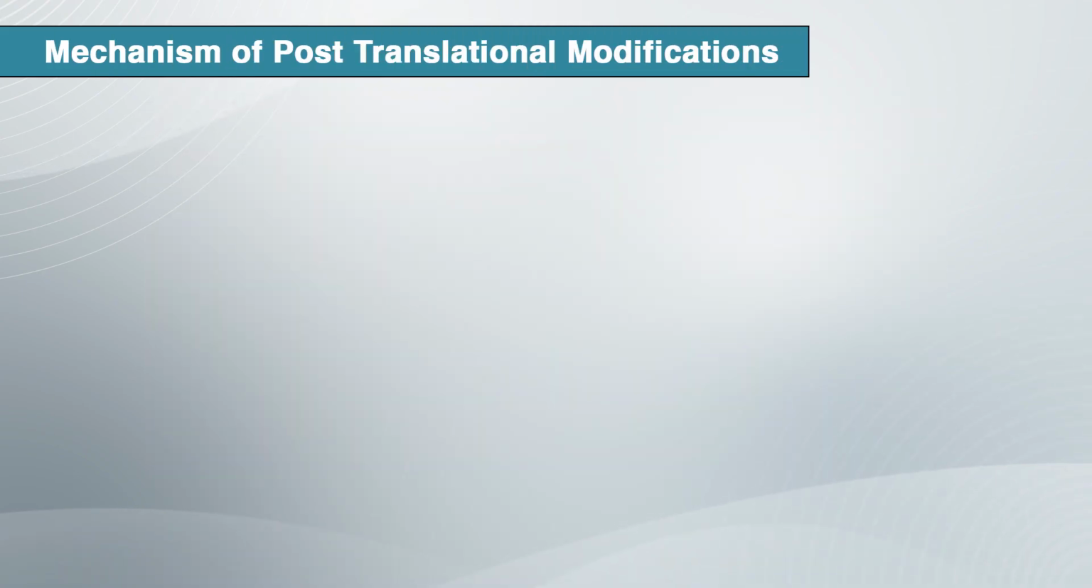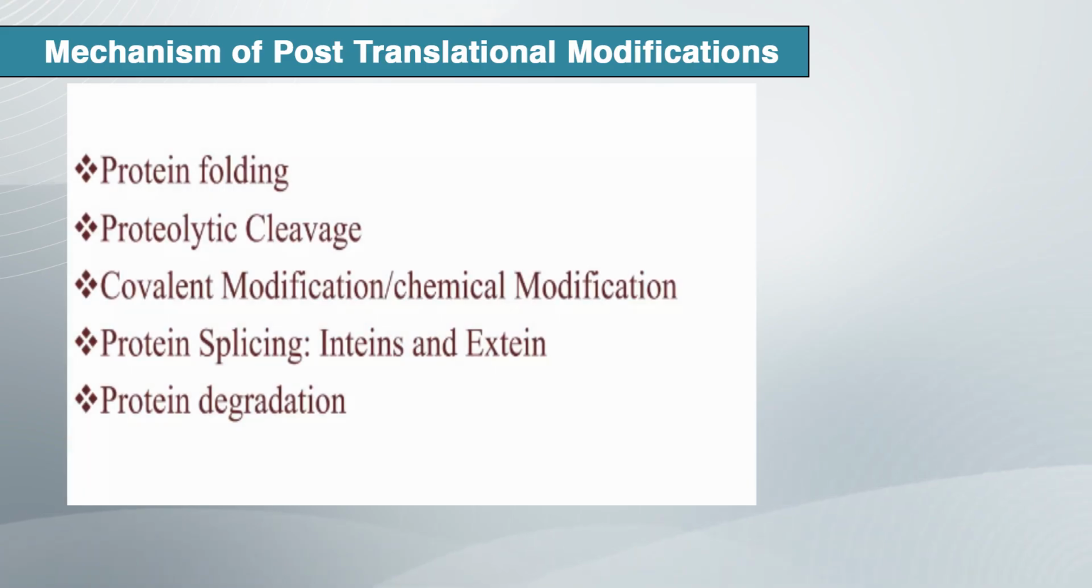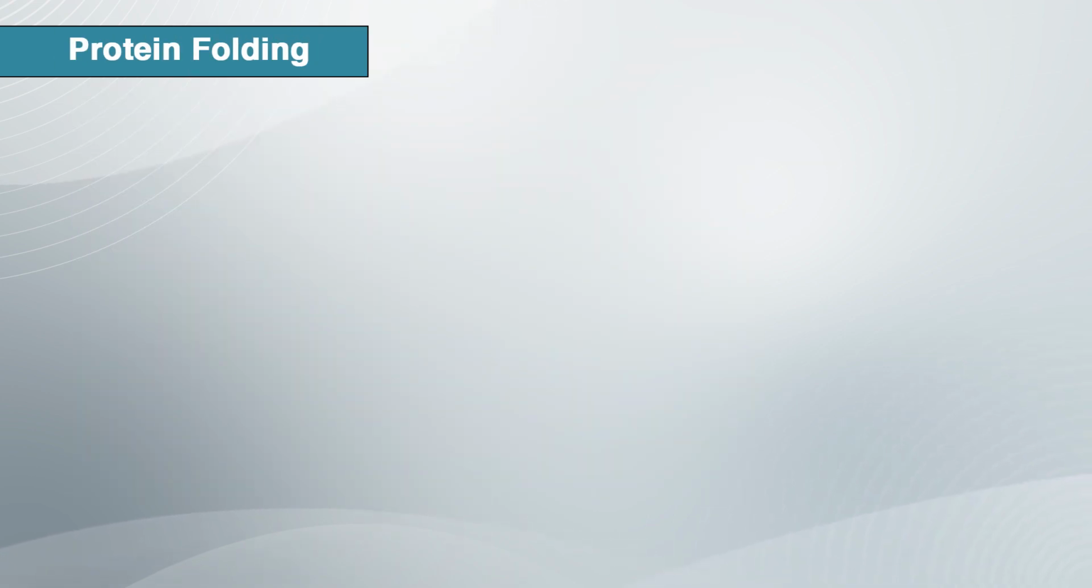Now, the mechanism of post translation modification. There are various ways by which post translation modifications happen. First, protein folding; second, proteolytic cleavage; third, covalent modification, also known as chemical modification; fourth, protein splicing by the intein or extein protein; and protein degradation is the last. Start with the first, protein folding.